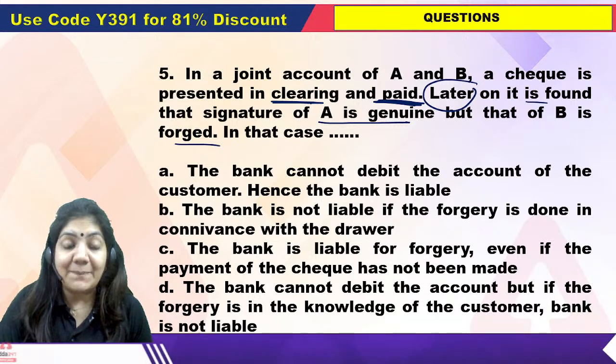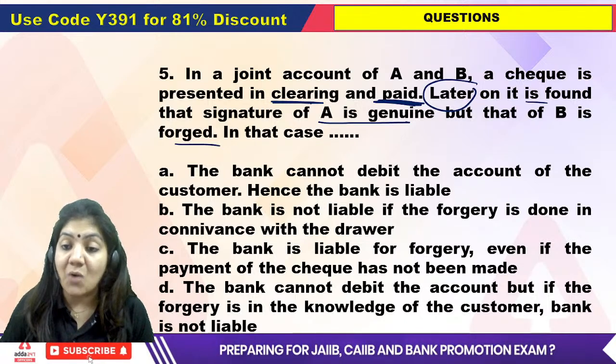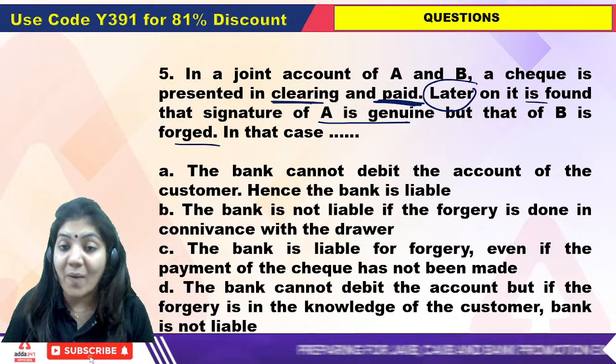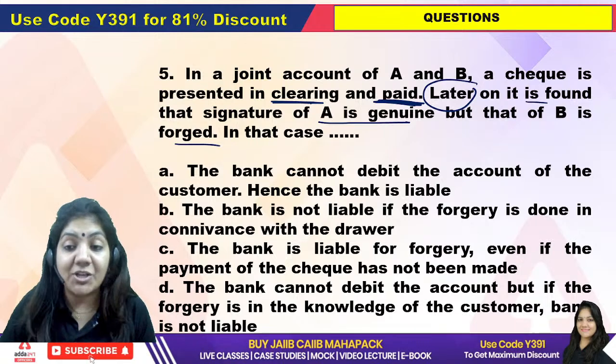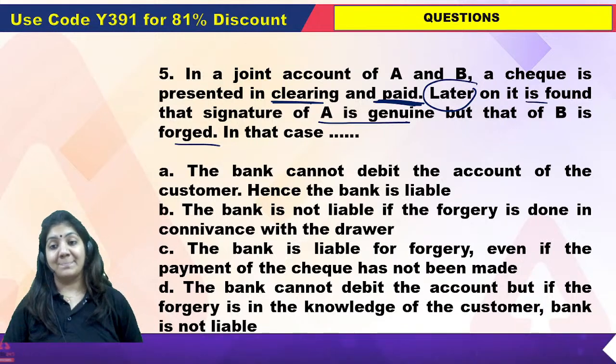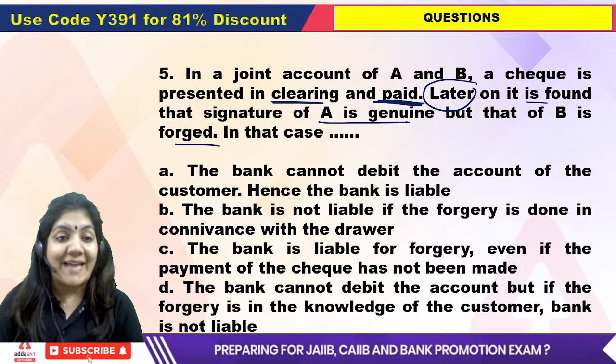It is already paid. If it is a joint account, it means both signatures are required. The bank has to see both signatures. So what will be the exact answer for the fifth one?